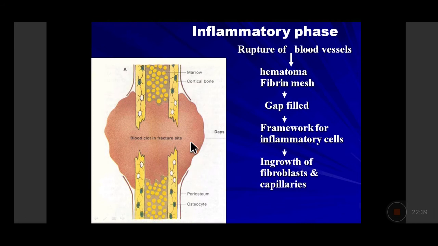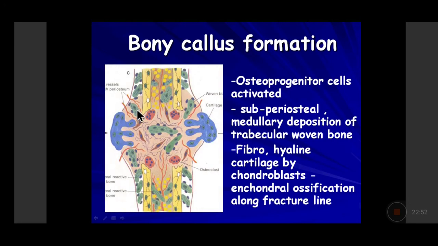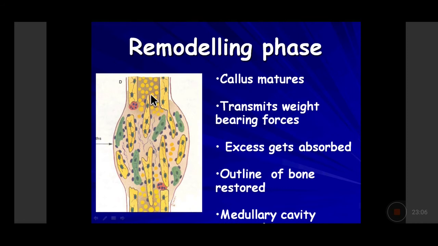It forms a repair by forming a hematoma, then forming a soft fibrous callus, which is composed of the granulation tissue, neoangiogenesis, fibroblasts and myofibroblasts, and deposition of collagen. Slowly, it will undergo transformation to cartilage formation and new bone formation and endochondral ossification of the cartilage. So the soft callus will become into a bony callus, and once the new bone have formed over here, this bone will start aligning when we start bearing the weight in that area.